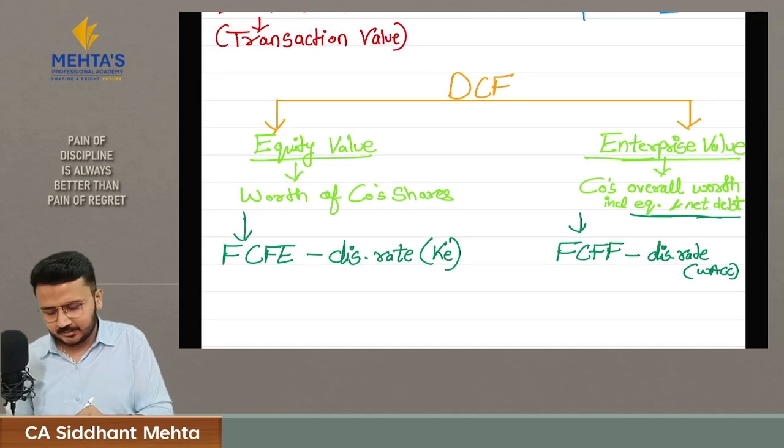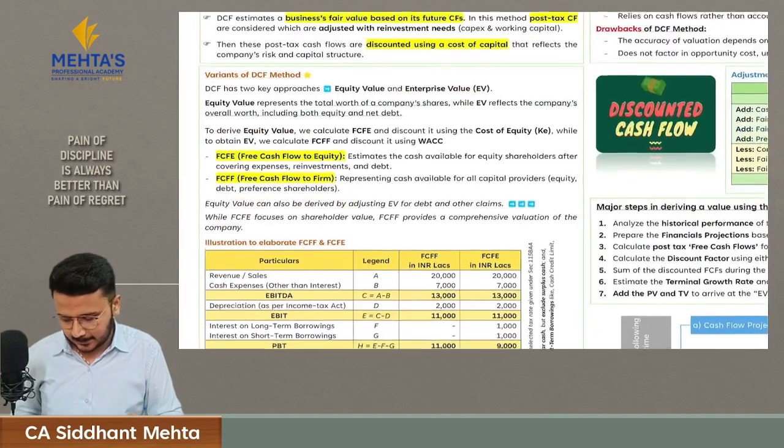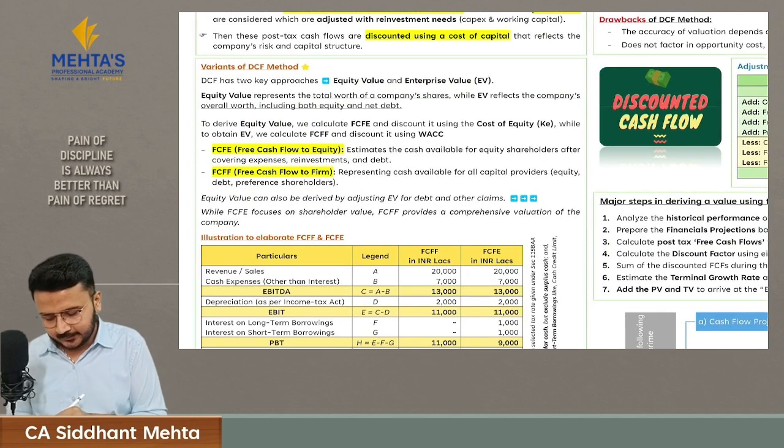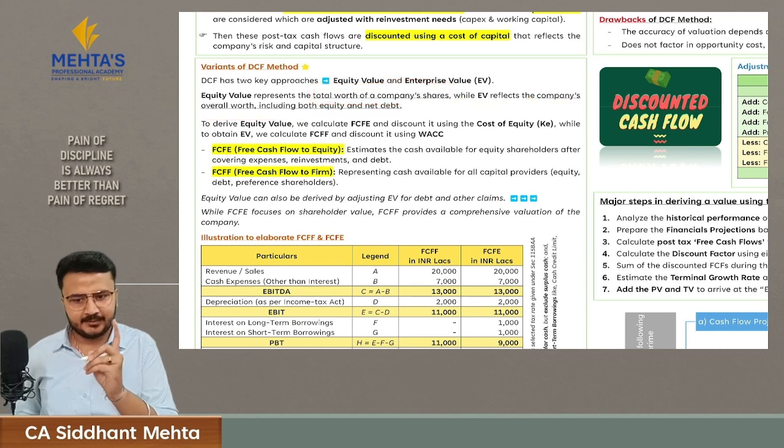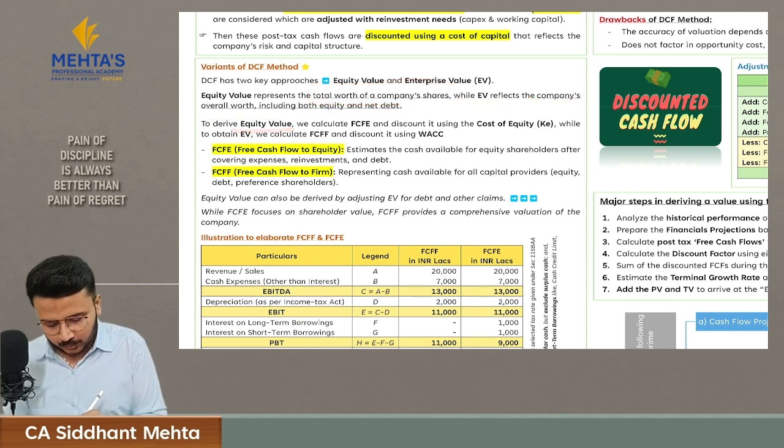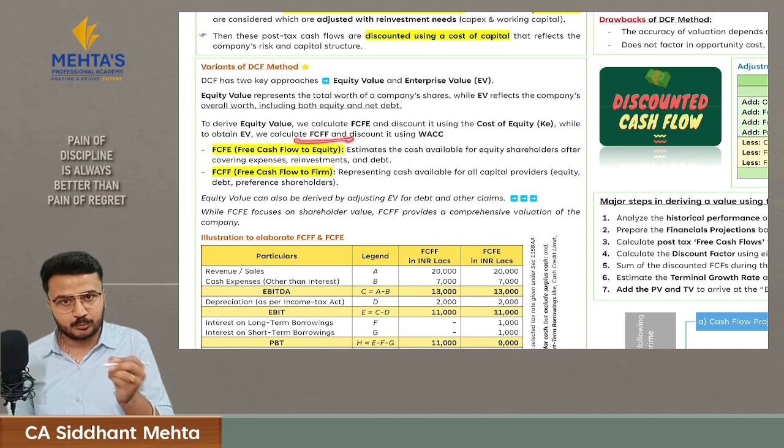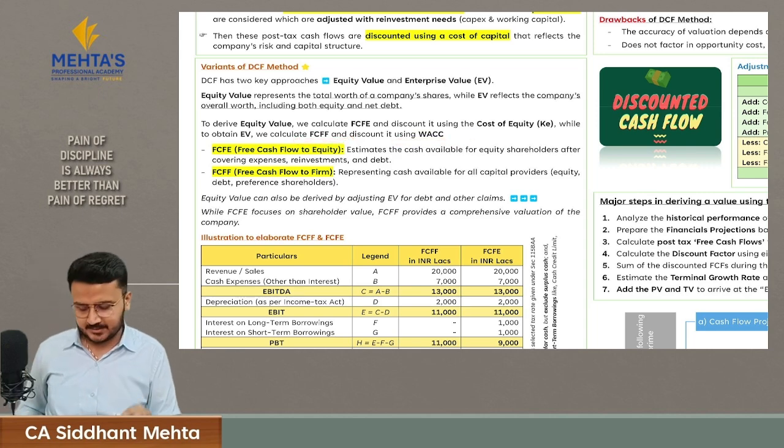Let's understand all of this with the help of text. Like I said, equity value is the total worth of the company's equity and enterprise value reflects the overall worth of the company including equity and net debt. We calculate equity value by free cash flow to the equity and discount it with cost of equity, and we calculate enterprise value by free cash flow to the firm and discount it with WACC.